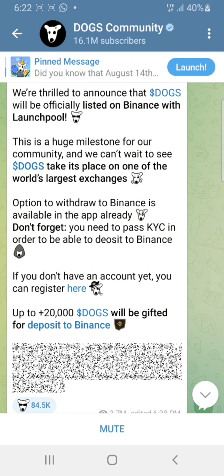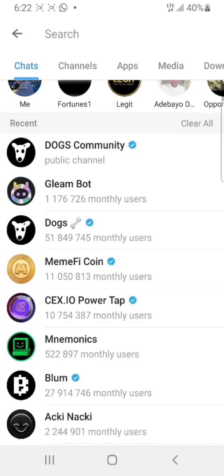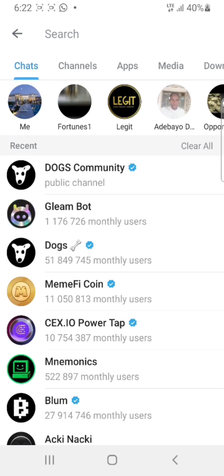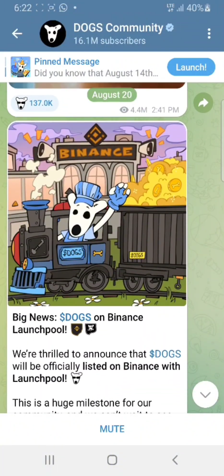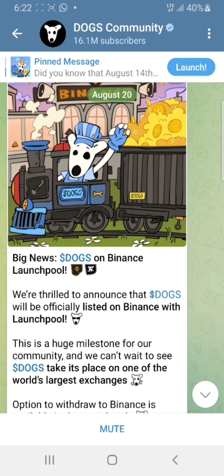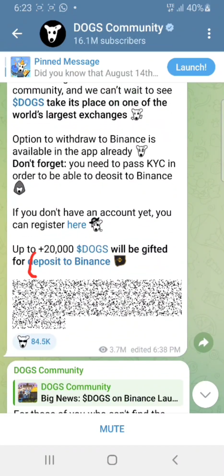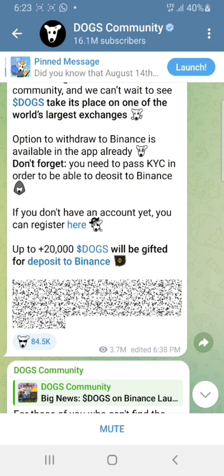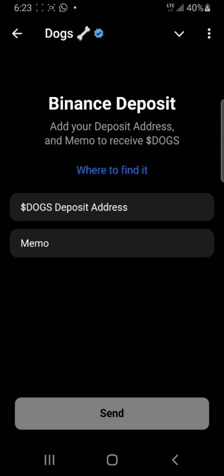So I've stepped out of the Dogs Telegram bot, and what you need to do is go to the Dogs community and look for this particular Binance post. Then come here and click on this deposit to Binance. As you click on it, you click on start, and it will open up and take you directly to where you can enter your deposit address and memo.